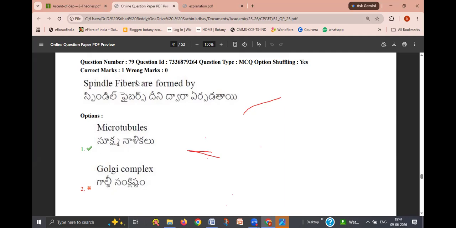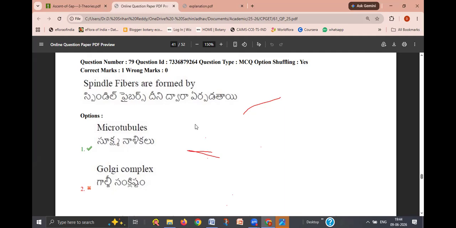In normal condition, when there is no cell division, they are in the form of microtubules. During the cell division, all these microtubules are polymerized. One after one, they are joined to form a thread-like structure that is called spindle fiber. So spindle fibers are formed by microtubules.